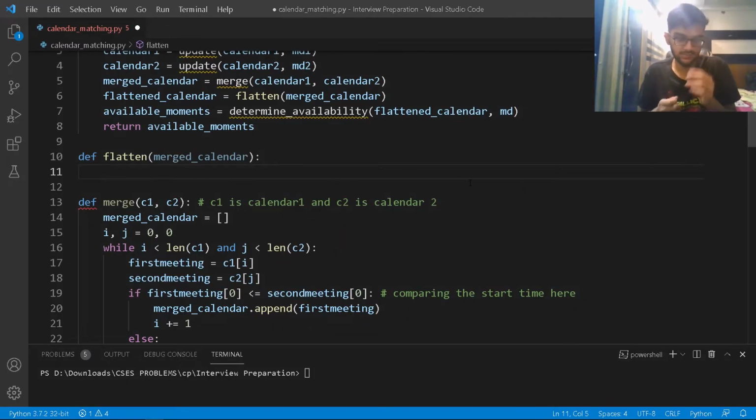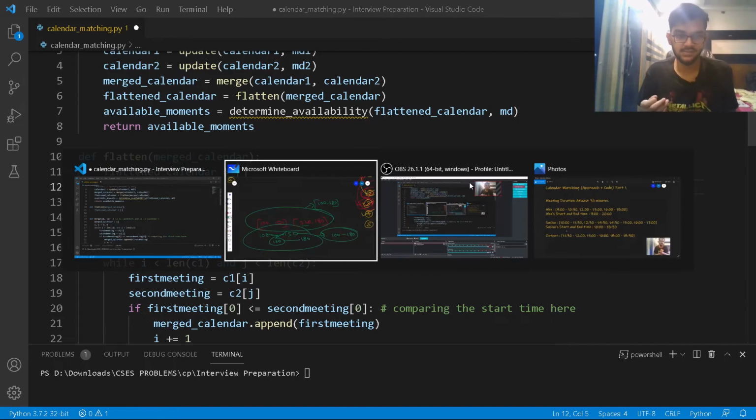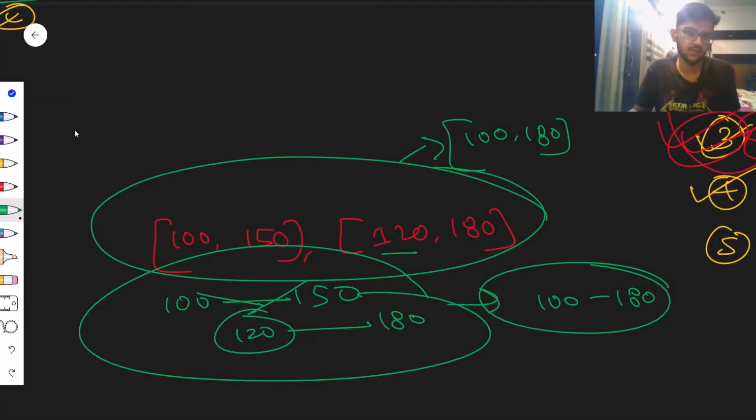What I'm going to do is basically create a flattened information, right? Or I'll just write flattened calendar. And since we have to flatten this, let me try to figure out the algorithm. I'm just trying to think as a naive approach, as a naive person. Okay. So 100, 150, 120, 180.